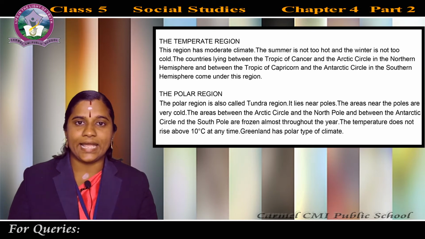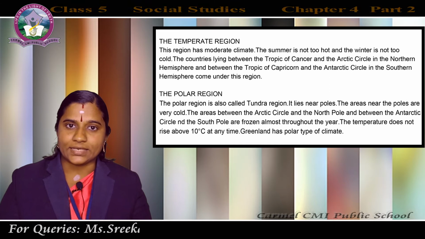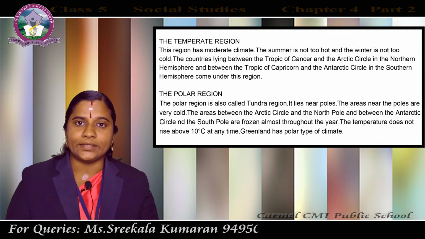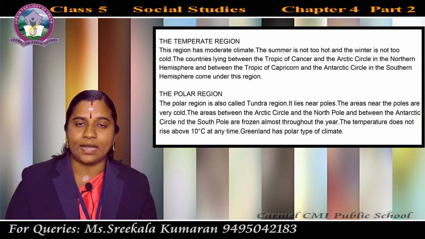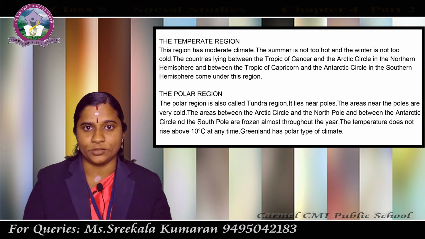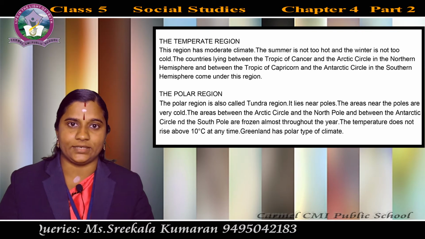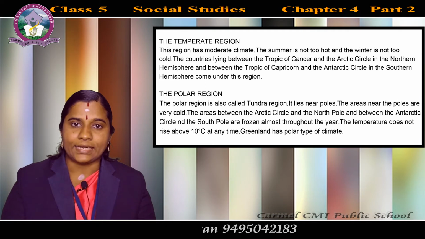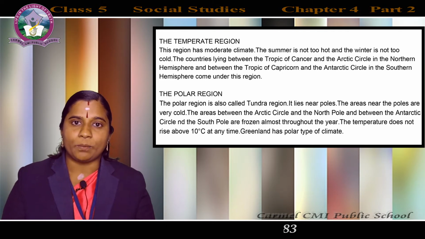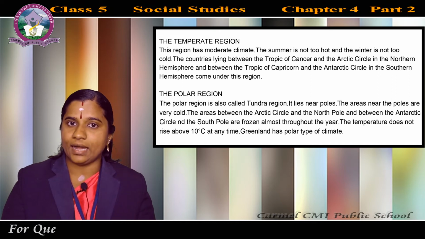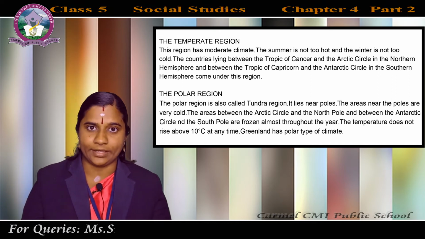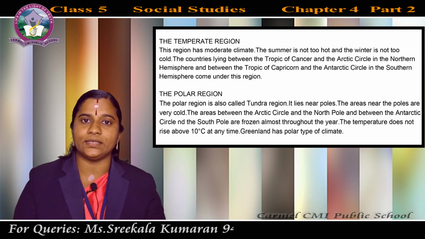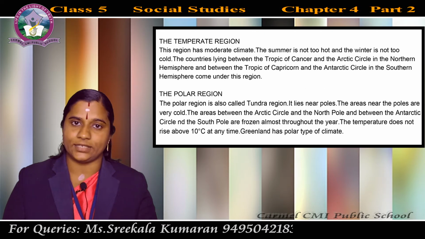The countries lying between the Tropic of Cancer and the Arctic Circle in the northern hemisphere and the Tropic of Capricorn and the Antarctic Circle in the southern hemisphere come under this region. So, which areas come under the temperate region? The countries lying between the Tropic of Cancer and the Arctic Circle in the northern hemisphere, the Tropic of Capricorn and the Antarctic Circle in the southern hemisphere come under this region.